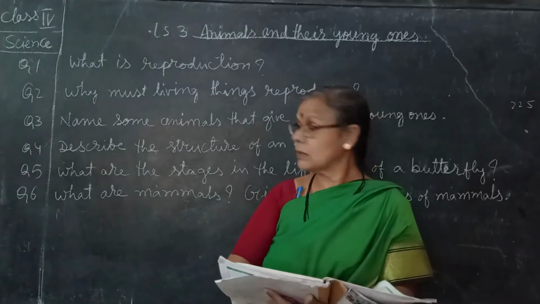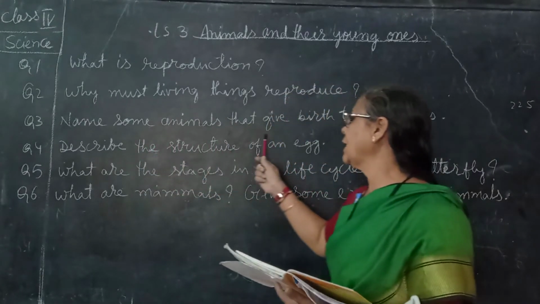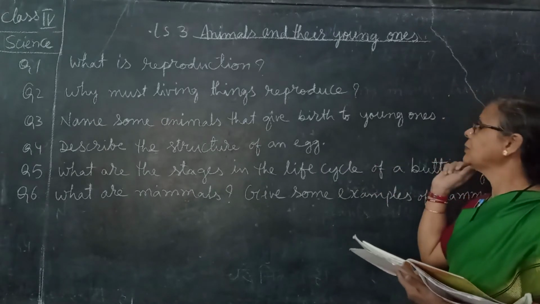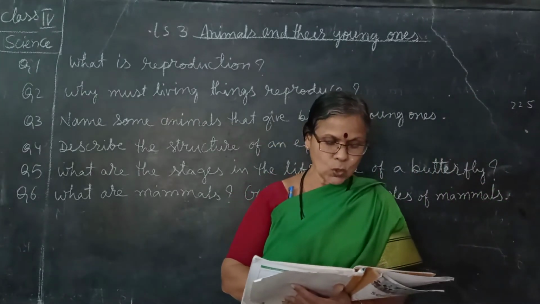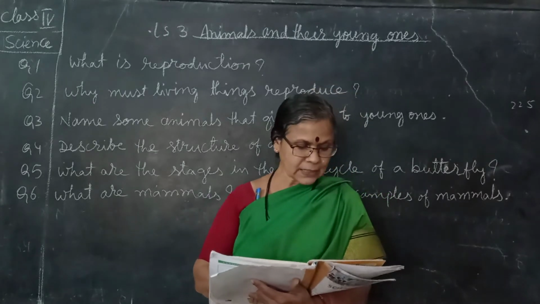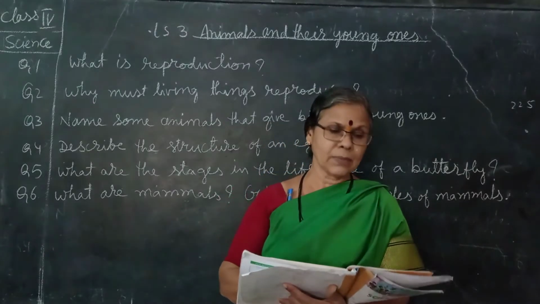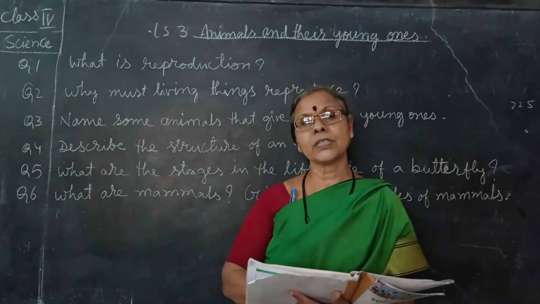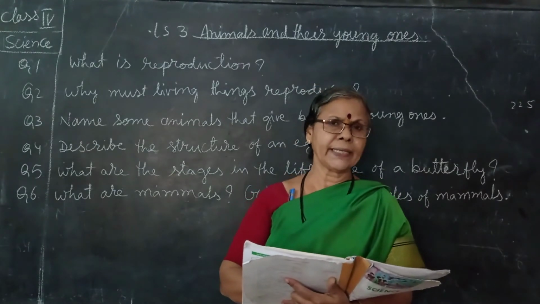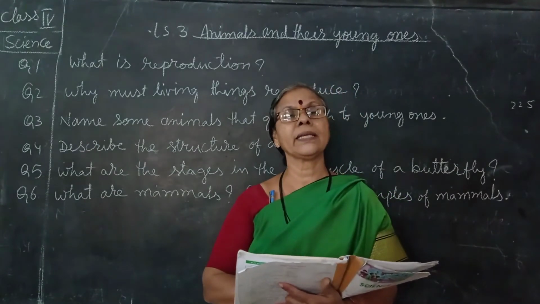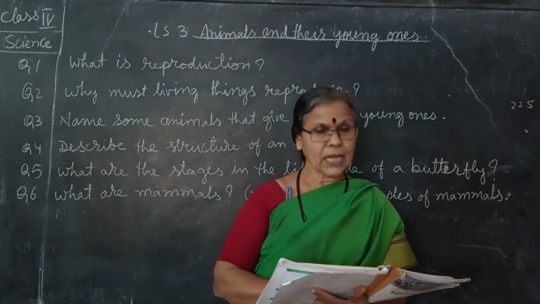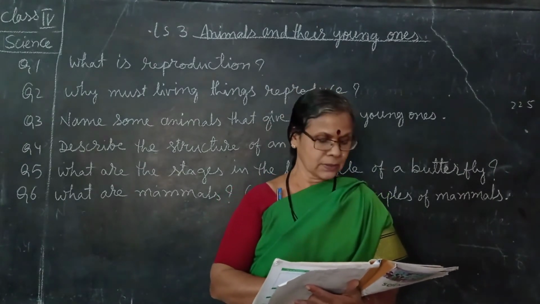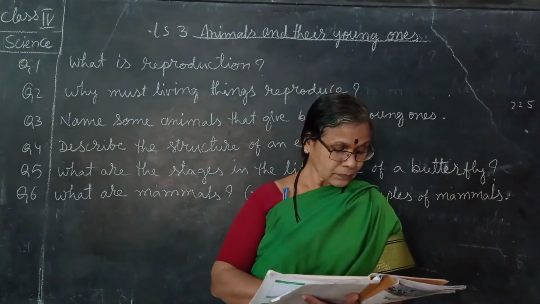Then third question, name some animals that give birth to young ones. Animals like cows, dogs, cats and rabbits are some animals that give birth to young ones. You can write any animal's name which directly gives birth to its young ones. I have given you some names of these animals.